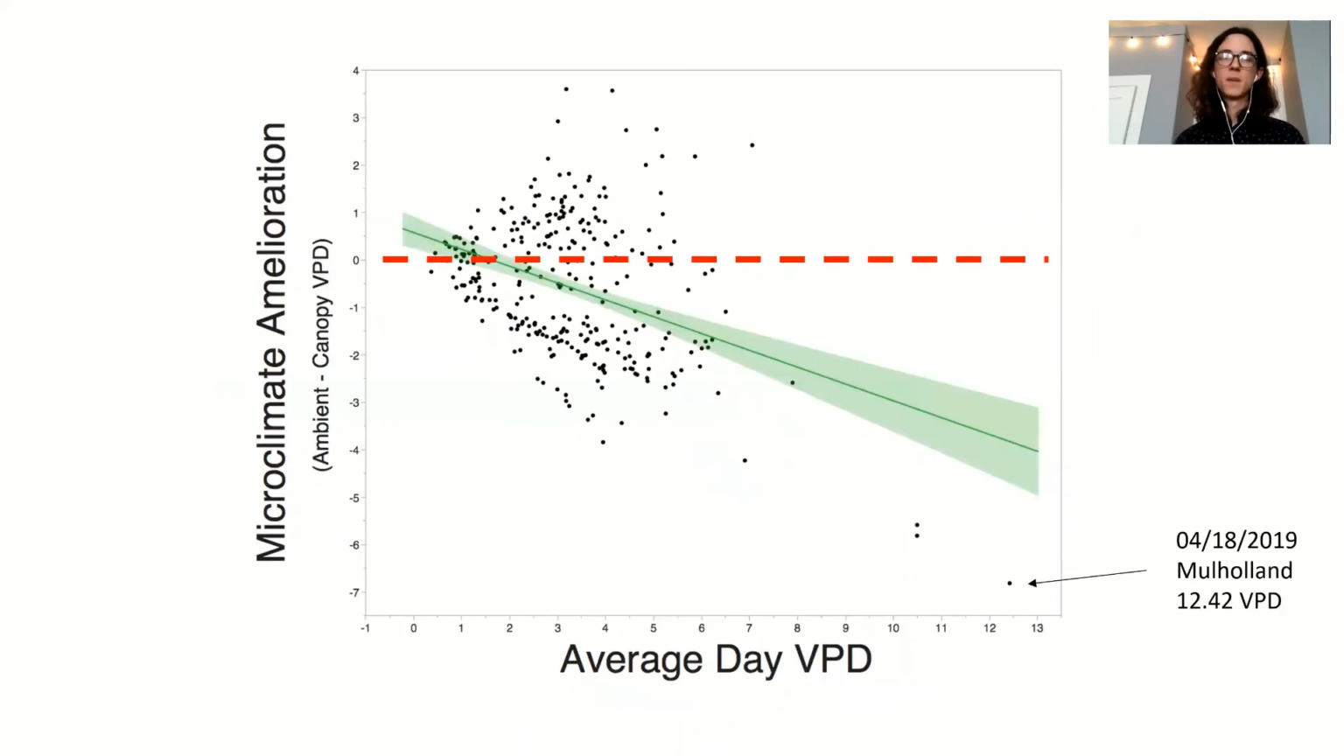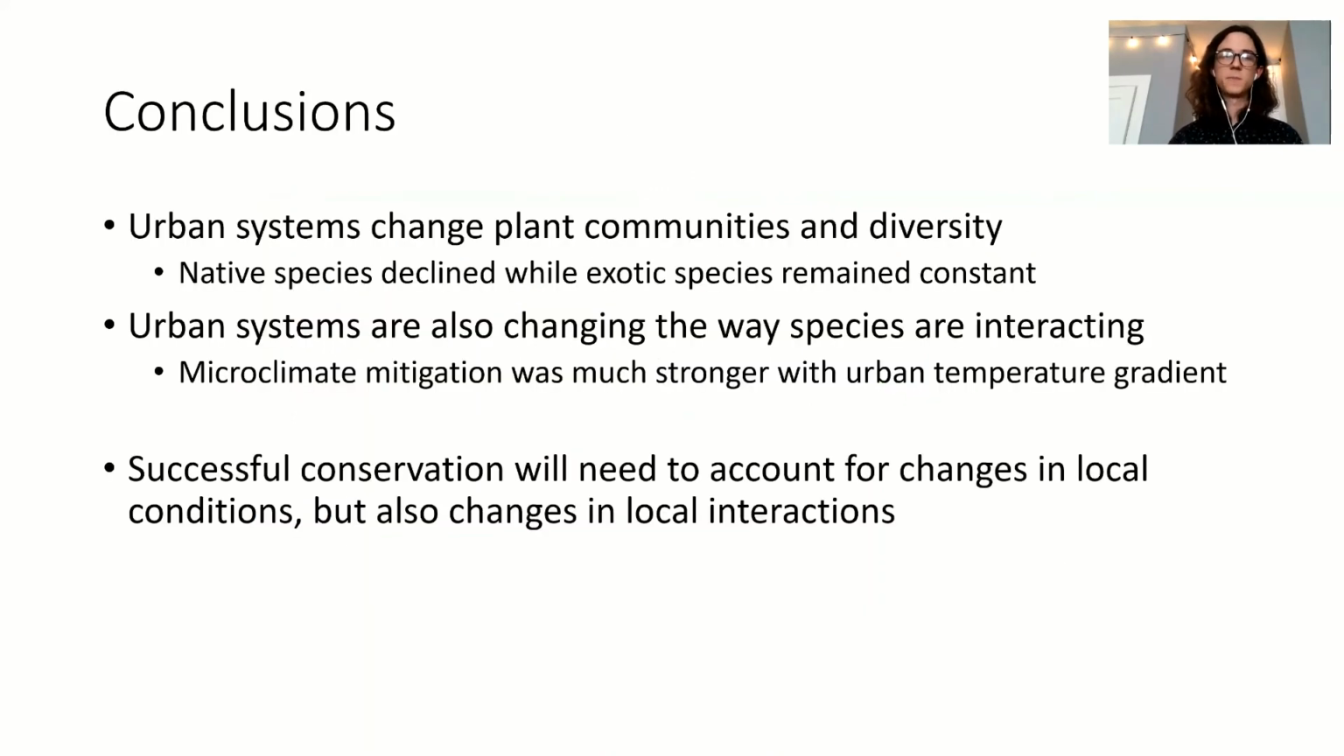We saw the same relationship when we look at VPD, that measure of how hot and dry conditions are, which can cause mortality in plants. We saw it on hotter and drier days. There's again this ability to mitigate these intense conditions.